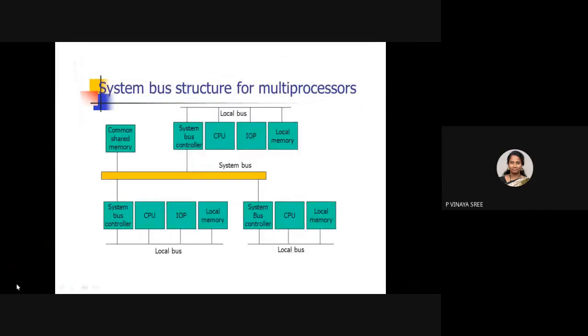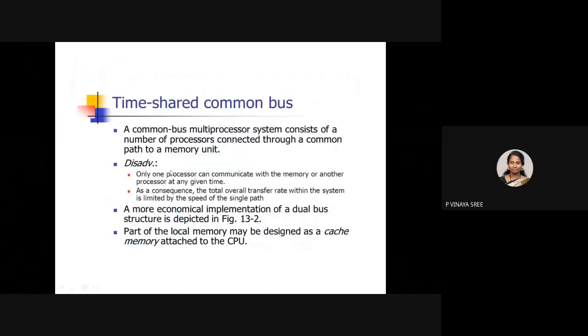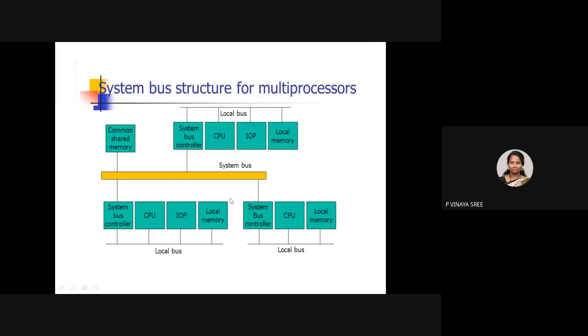So we go for the system bus structure for multiprocessors. Try to understand: the disadvantage here is that only one processor can communicate with memory or another processor at any given time. The overall transfer rate within the system is limited by the speed of a single path. So we are going for a system bus structure.